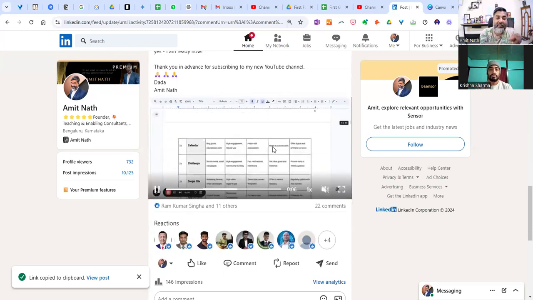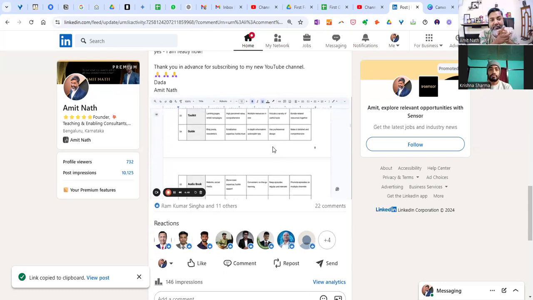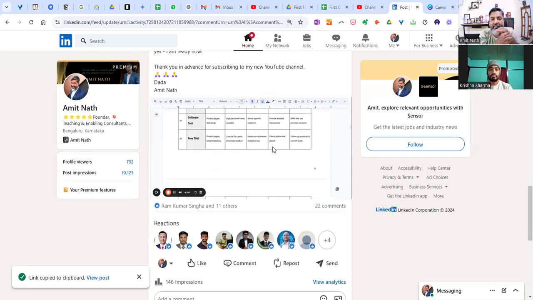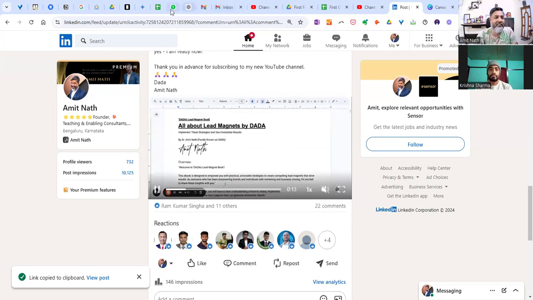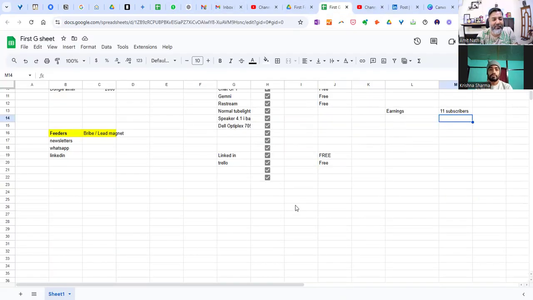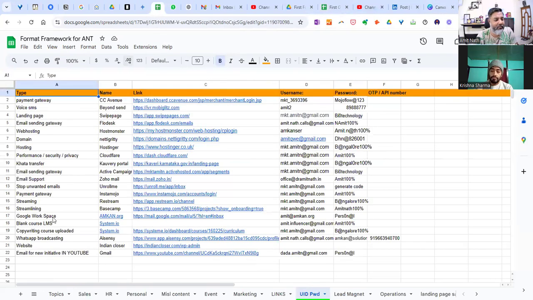Okay, by the way, you look like a video, but this is not a video. This is a GIF. Many people don't know that you can convert a video to a GIF. So how do I do this? Again, this is something many people will not tell you. Okay, I use two softwares. One is called Loom, where I use this. Again, this is free. Okay, and for GIF, I used another software.